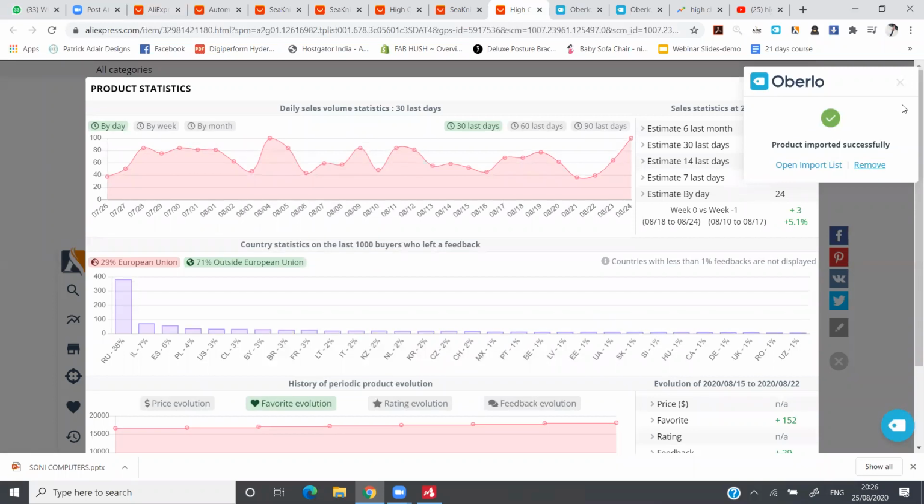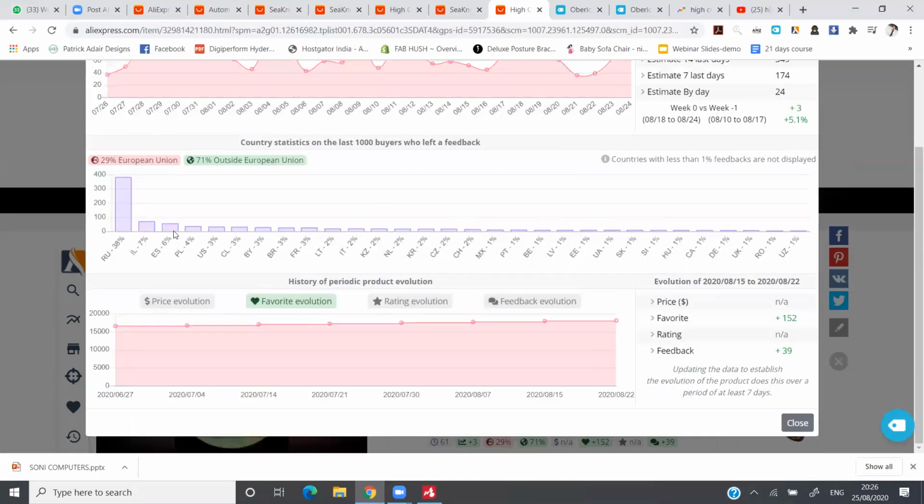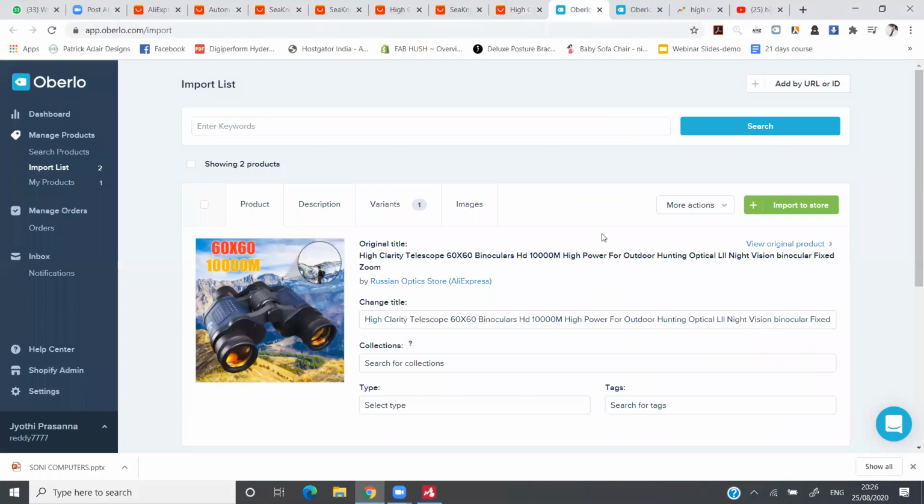Nasifi also it is showing clear winner. But I don't know why in overlay it is not showing clear winner. Okay, it increased by 5.1%. Yesterday it got around 100 sales and is doing good. It is doing good in Russian Union. But overlay is showing me zero. I don't know why.